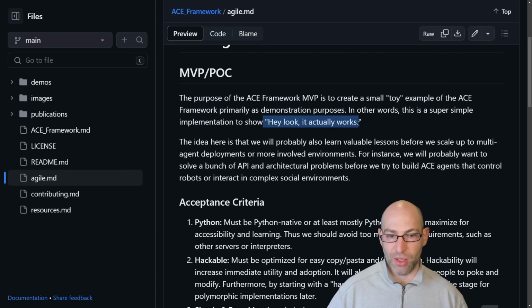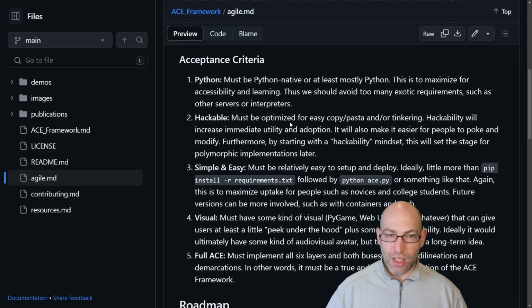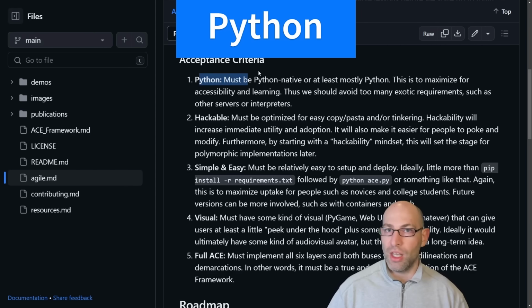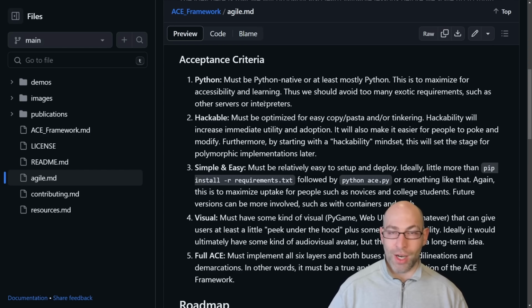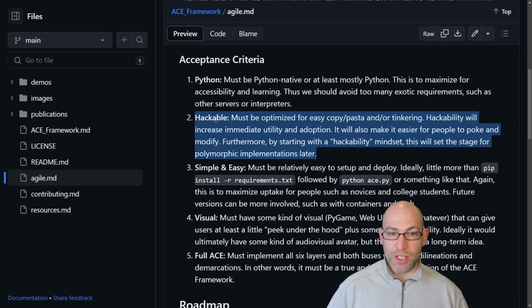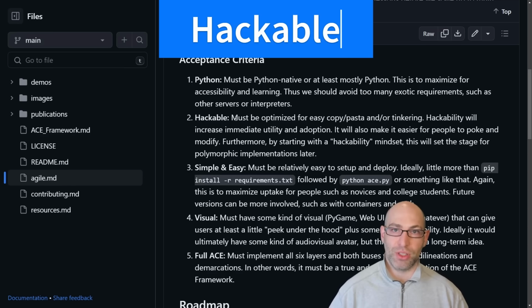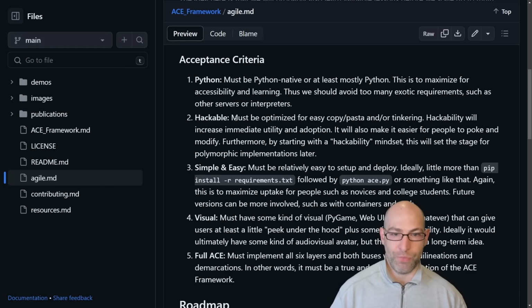That's the goal here. The acceptance criteria that I've established for the MVP is it'll be Python, either entirely Python or mostly Python, meaning that it'll be more accessible to people. It needs to be hackable, meaning it's going to be built in such a way that it is easier to copy, paste, edit, reconfigure, and so forth.